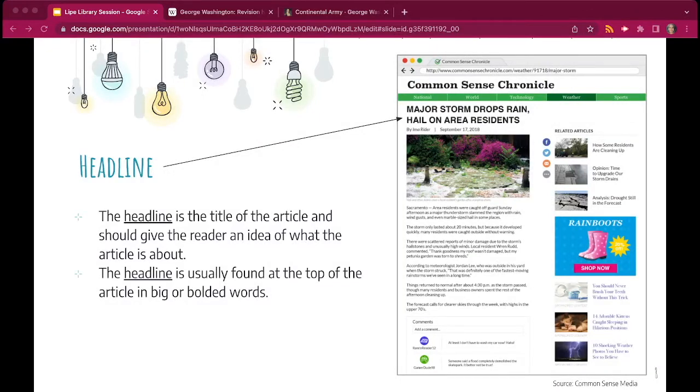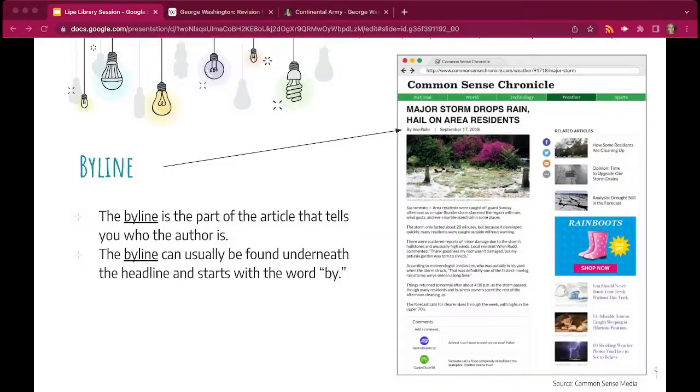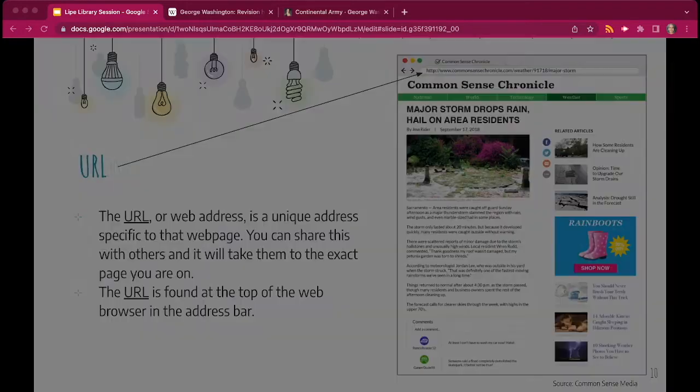A headline is a title of the article and should give the reader an idea of what the article is about. The headline is usually found at the top of the article in big, bolded words. A good headline should be factual and should not be misleading. The byline is the part of the article that tells you who the author is. The byline can usually be found underneath the headline, and it starts with the word by. This is where using the authority part of the CRAP test would work.